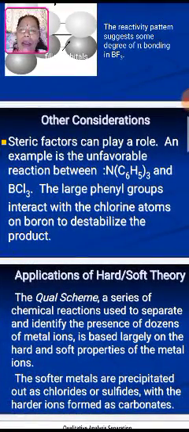Another consideration is that steric factors can play a role. An example is the unfavorable reaction between N(C6H5)3 and BCl3. The large phenyl groups interact with the chlorine atoms on boron to destabilize the product.